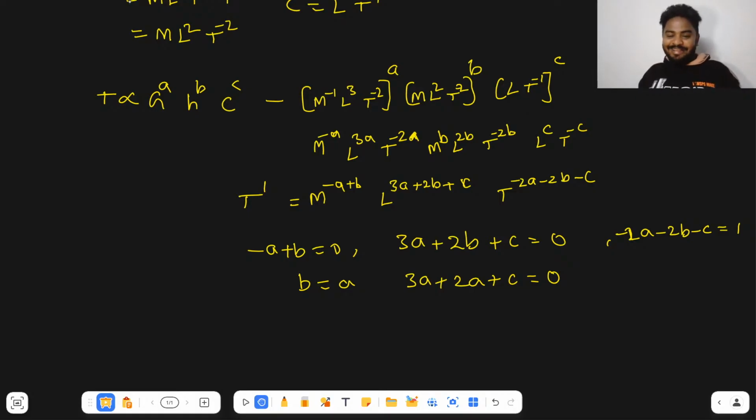So now what happened? 5a plus c is equal to 0. Okay, now 5a plus c is equal to 0, and then minus 2a minus 2b. b is equal to a, no?